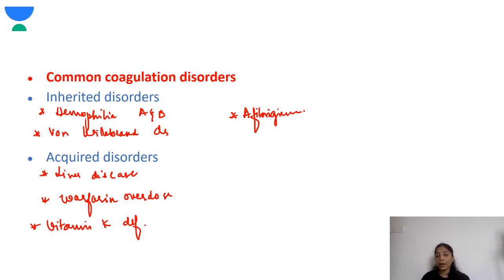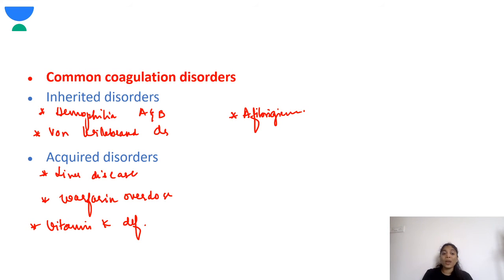Next, coming to the common coagulation disorders. The inherited disorders include hemophilia A, hemophilia B, von Willebrand disease, afibrinogenemia, and the acquired causes are liver disease, warfarin overdose, vitamin K deficiency. These conditions you need to keep in mind.